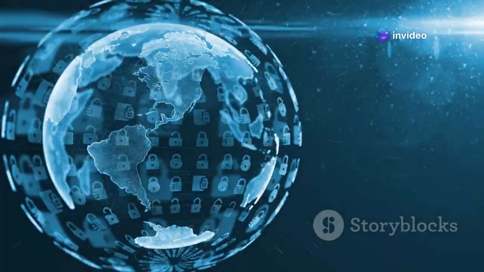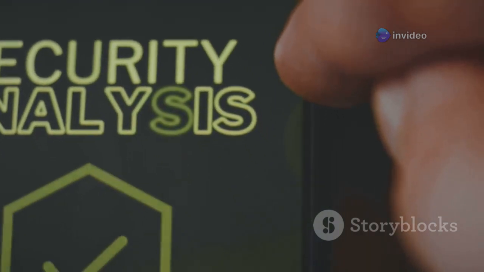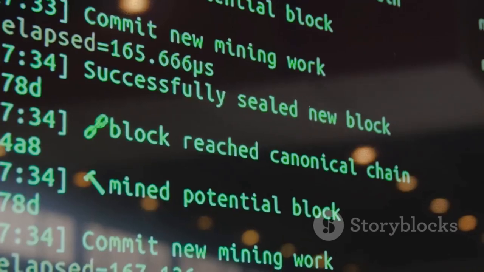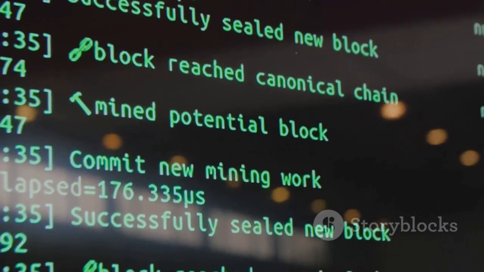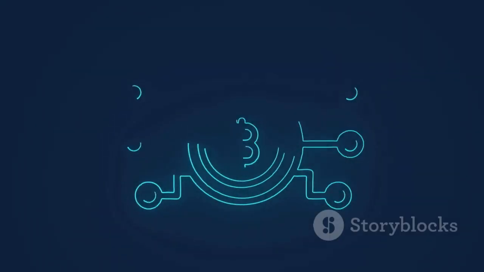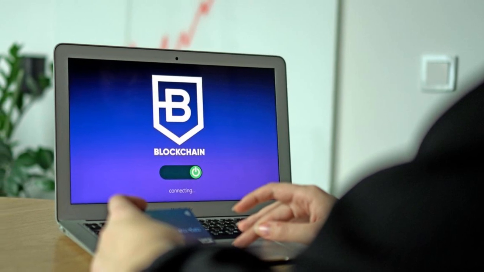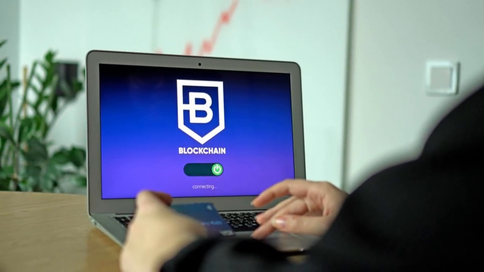Security is paramount in the DeFi space. Uniswap has a strong track record, with no major security breaches to date. The platform's open-source code undergoes constant audits and scrutiny from the community. This transparency helps ensure its robustness and reliability. Uniswap's commitment to security is crucial for building trust and driving further adoption in the DeFi ecosystem.